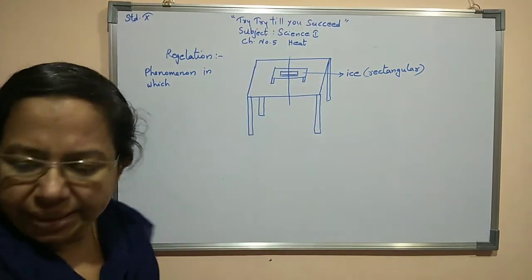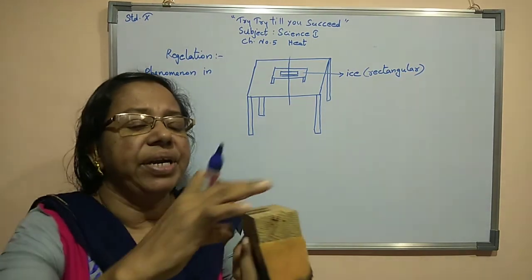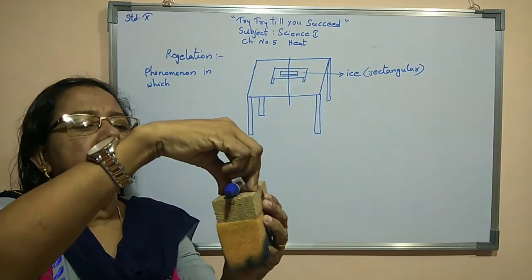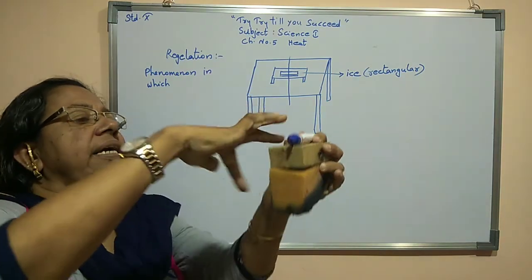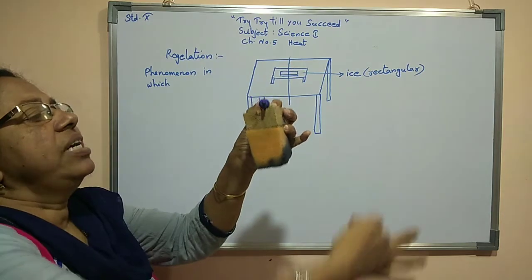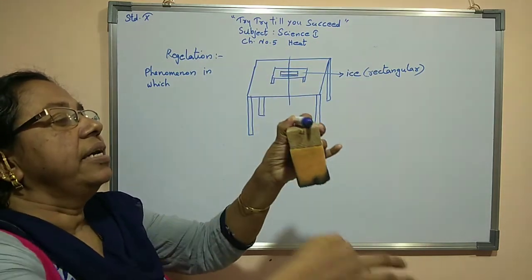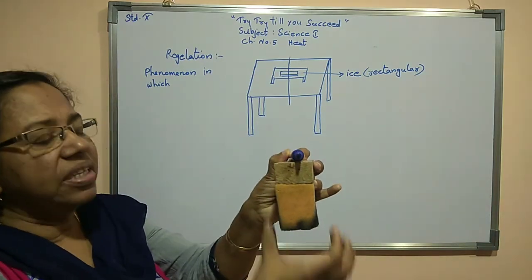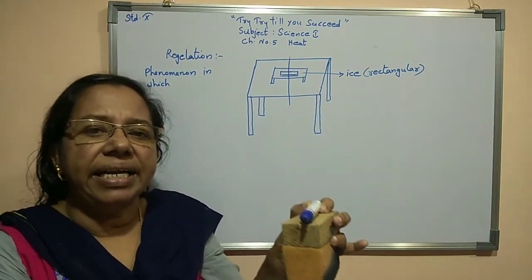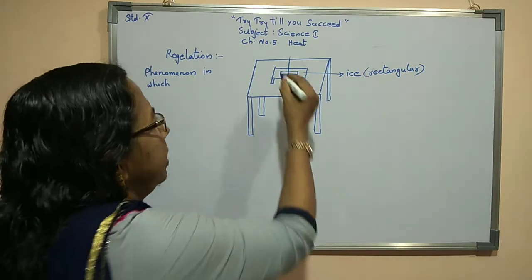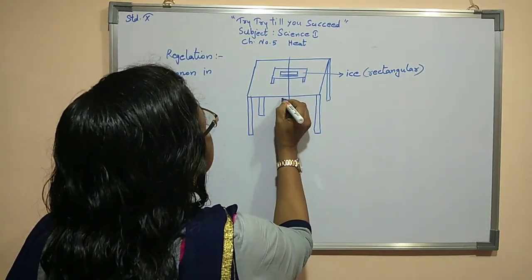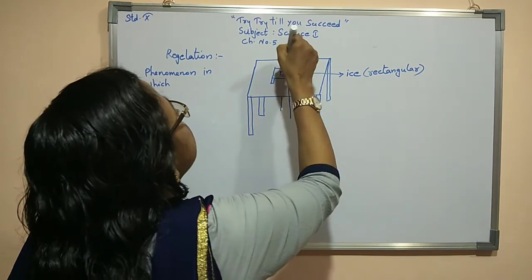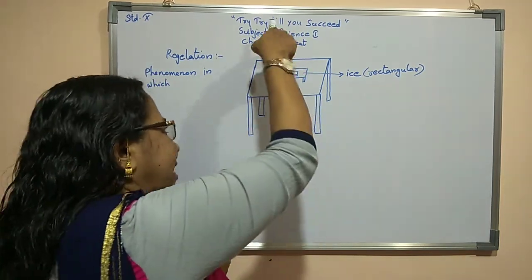Then after that, through that side, the table is there. Just imagine the table top is there. On that, the ice piece is kept in such a way, and through both sides I am passing one thread. Just imagine a thread, but here this is a metallic thread. Then both the ends I am tying to weights. So its other end also will come here. Two ends are coming, and we are passing this through that side.